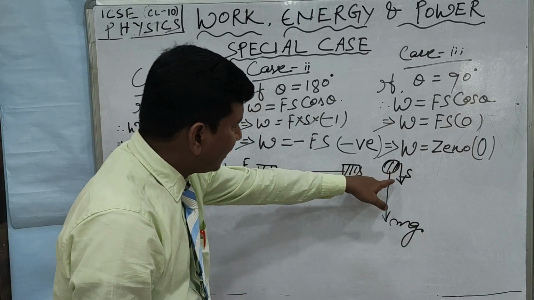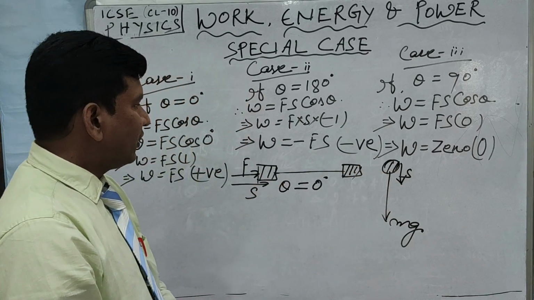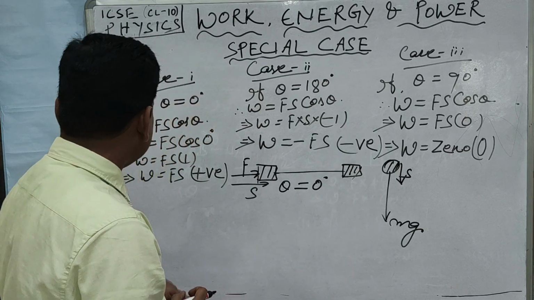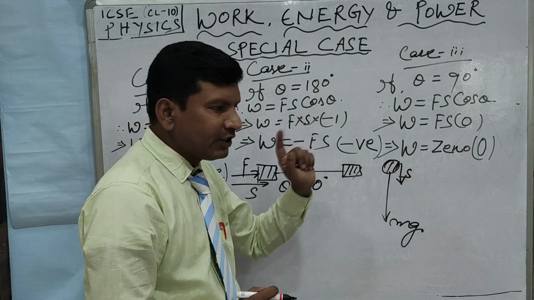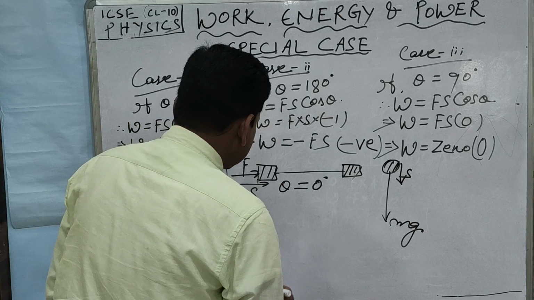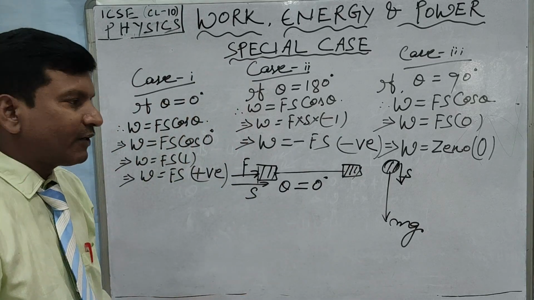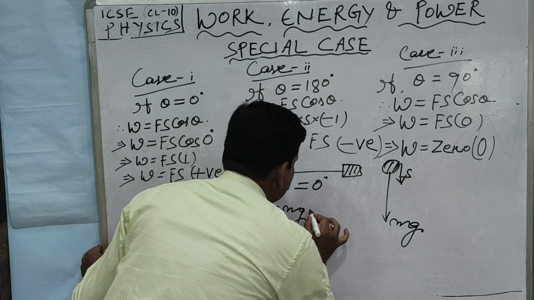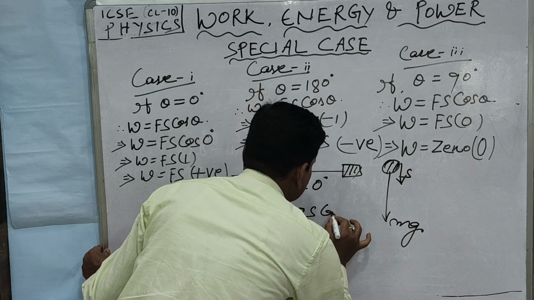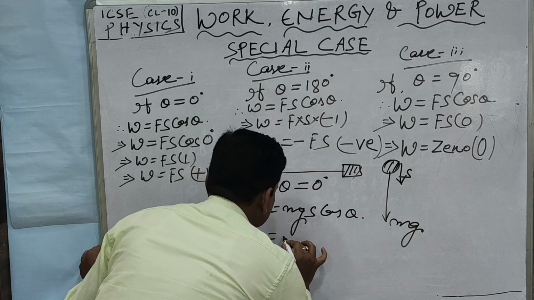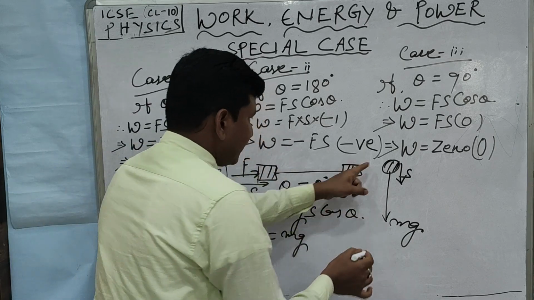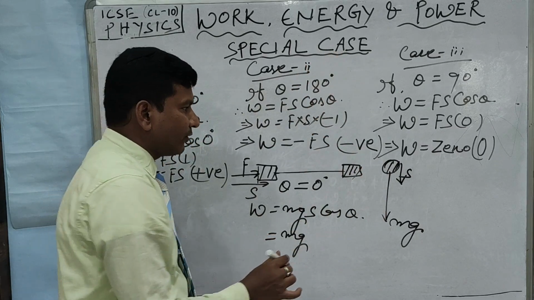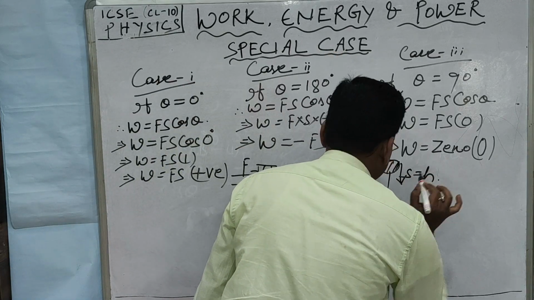Therefore the angle between the displacement and the force of gravity becomes 0 degree, and the work done by the force of gravity is W is equal to mg into S cos theta, that is mg S. If the body is falling from a certain height onto the ground, the displacement will change into h.